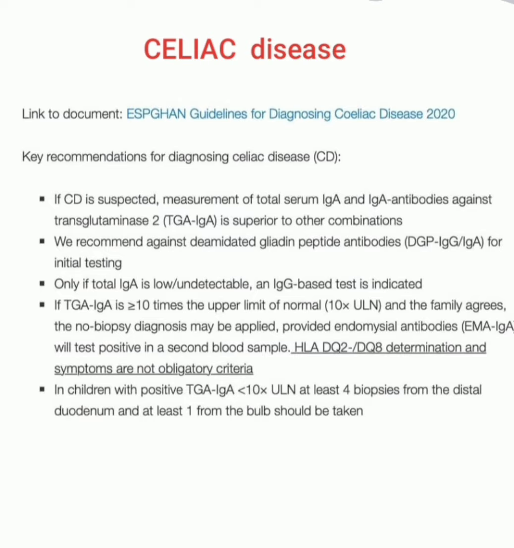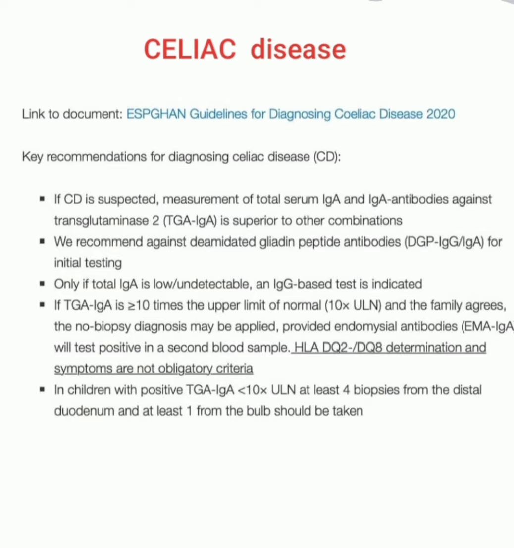The key recommendations for diagnosing celiac disease are: first, if celiac disease is suspected, measurement of total serum immunoglobulin A and immunoglobulin A antibodies against transglutaminase 2, that is TGA immunoglobulin A, is superior to other combinations.